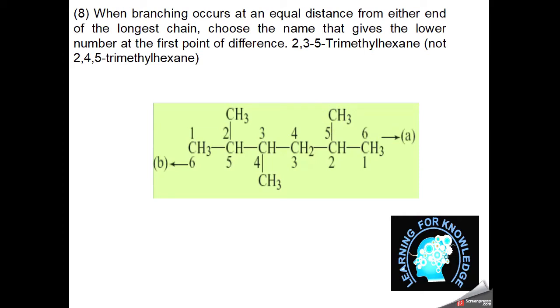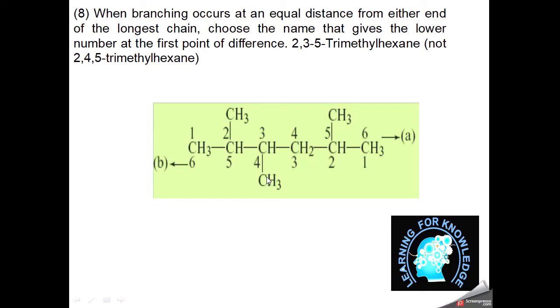So from where will we start numbering? Now we have to go to the next step. Next step means after passing 2, we have to look at the other substituents, which must have the lowest number. If we start numbering from left to right, 1 2 3, the second substituent comes at the third position. But if we start numbering from the right side, 1 2 3 4, it comes at the fourth position, which is higher than 3.